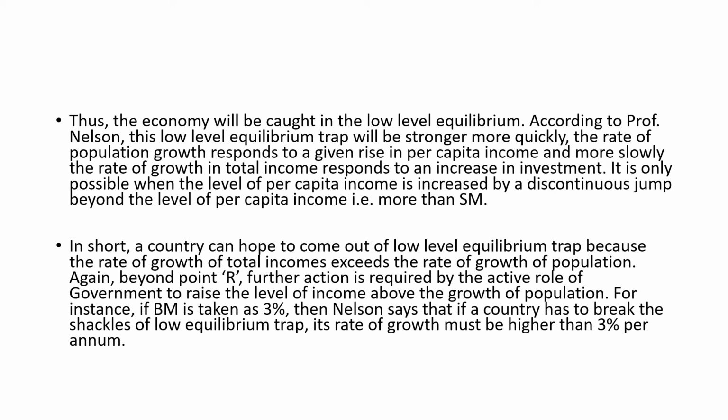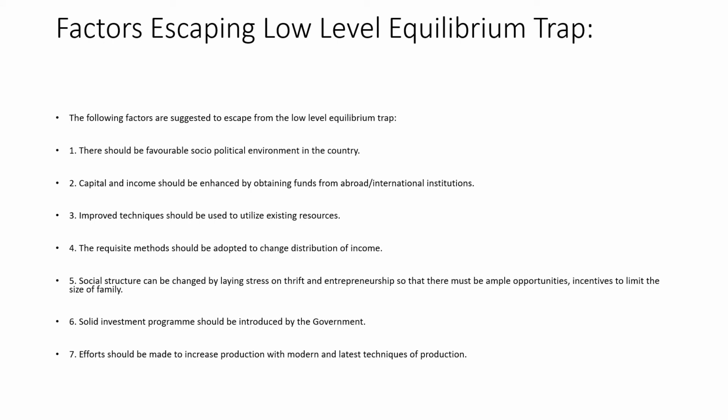If the growth rate of population is 3%, that means the growth rate of per capita income must be more than 3%. Now coming to the factors which help in escaping from the low level equilibrium trap, Nelson himself has identified certain factors.